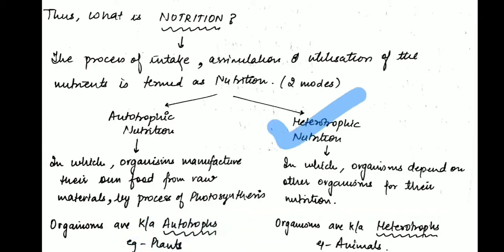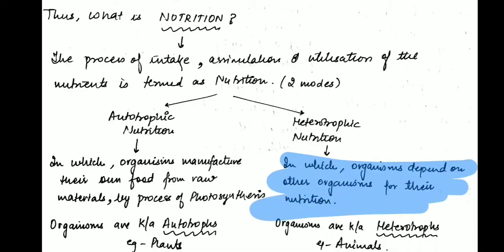Coming on to the heterotrophic mode of nutrition, it is the nutrition in which organisms depend on other organisms for their nutrition. That is, the organisms are not making their own food, rather they depend upon some other organism for their food. For example, their food is obtained directly from any other living organism. These are called heterotrophs. Example, animals. Animals are basically heterotrophs. Even we humans, right? We derive our food from plants and animals.